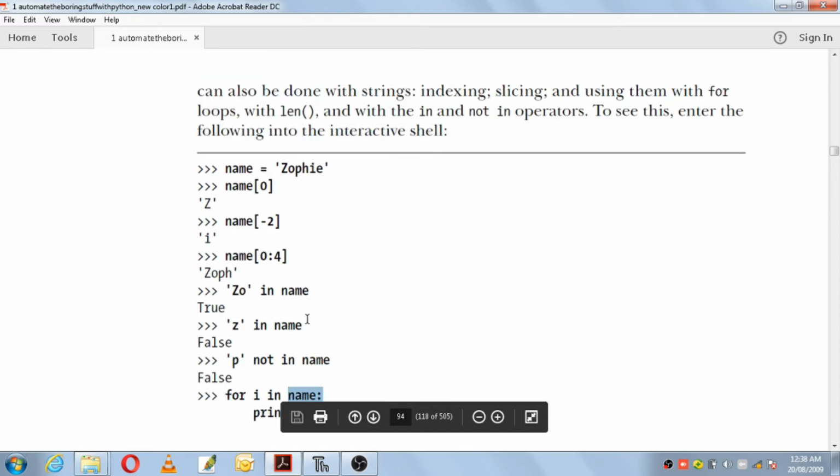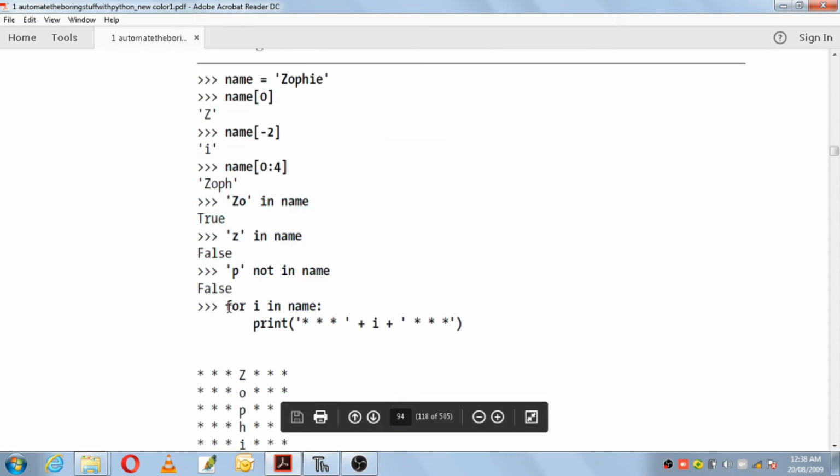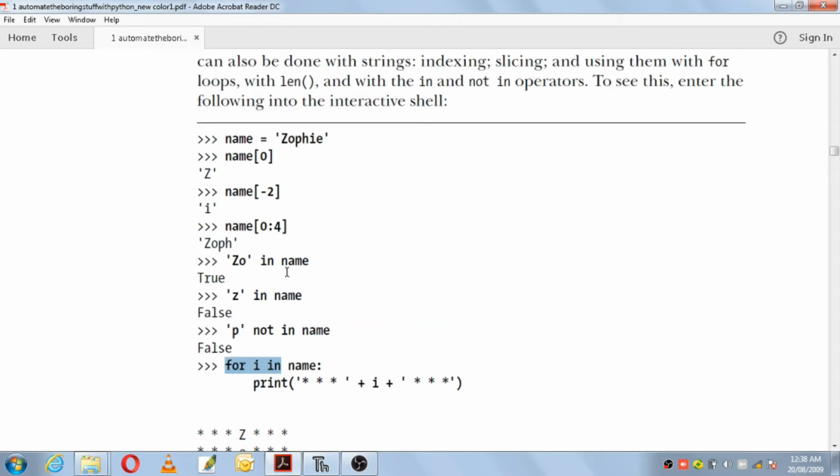So you can see that all of what we were using with lists can now also be used with strings, because they are saying that strings are similar to lists. This was an example for indexing, this was an example for slicing, these were the examples for in and not in operators, and this was an example for a for loop along with strings.